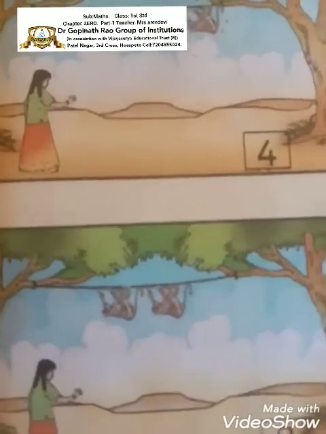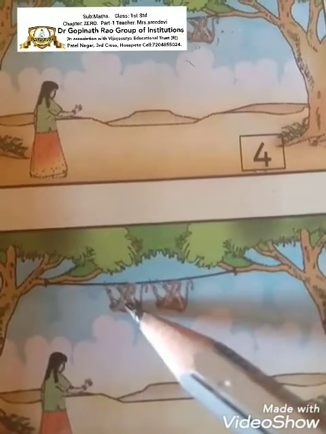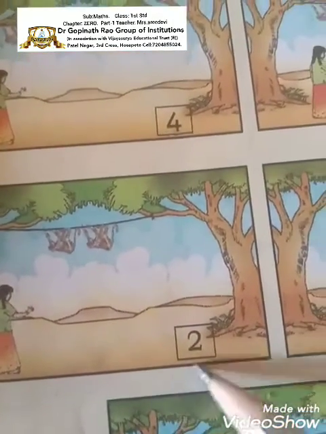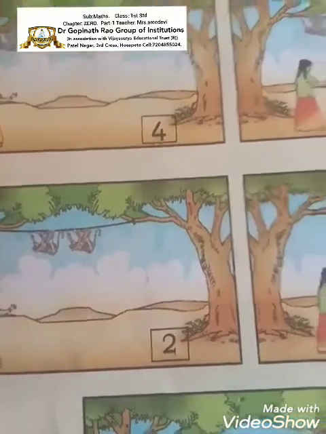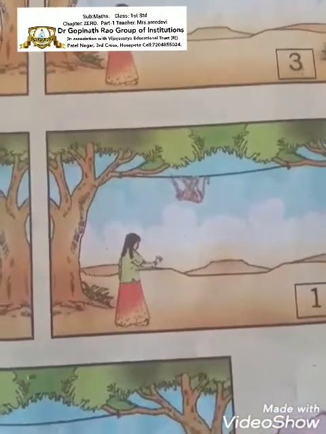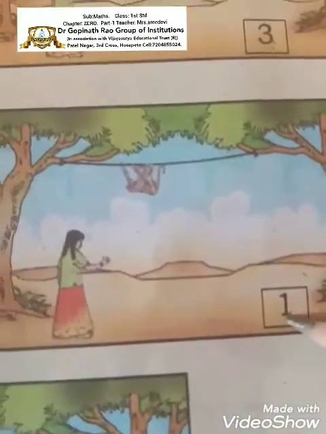Okay. Next here. How many monkeys are there here? 1, 2. How many monkeys, children? 2. See here, 2 monkeys are hanging from the wire. And here, how many? Only 1 monkey is hanging. See here, 1.